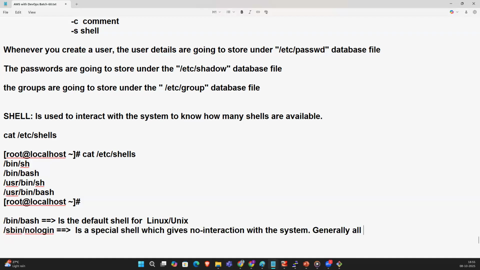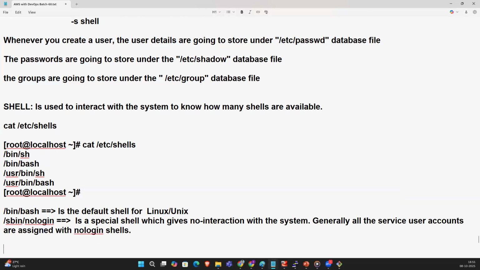Generally, all the service user accounts are assigned with nologin shells. So /sbin/nologin is a special shell which gives no interaction with the system.